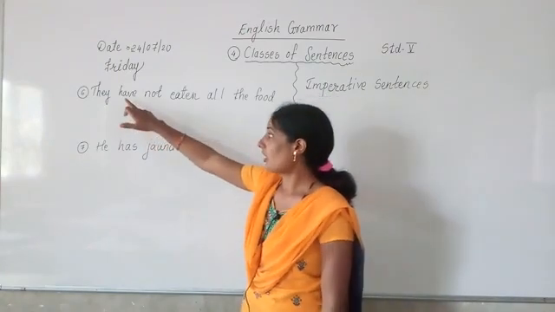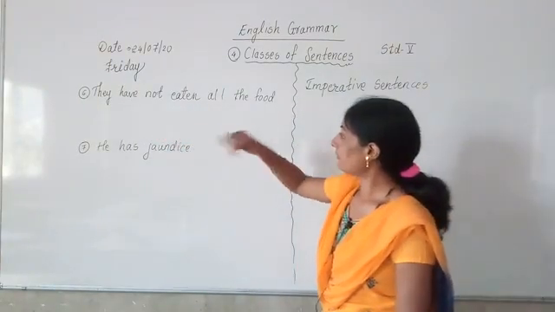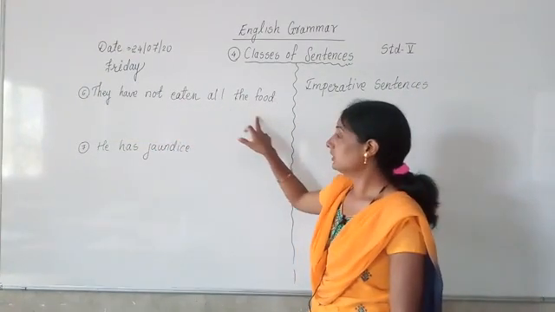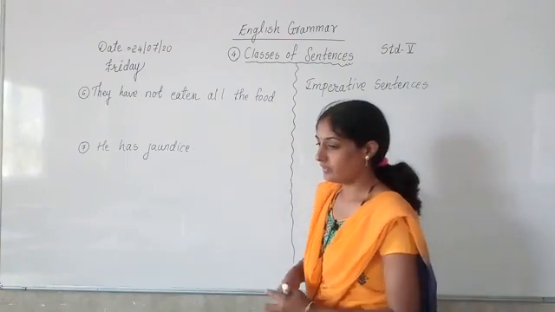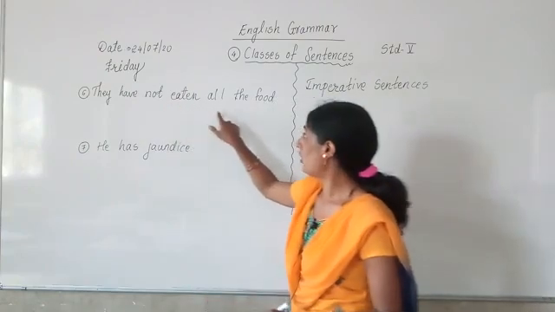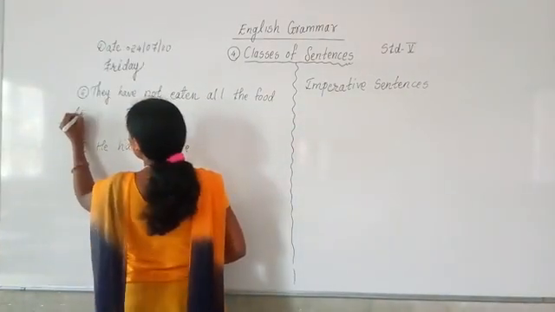So have is a verb. So, have they not eaten all the food? Can we make a sentence like this? Have they not eaten all the food? Yes, it is correct.